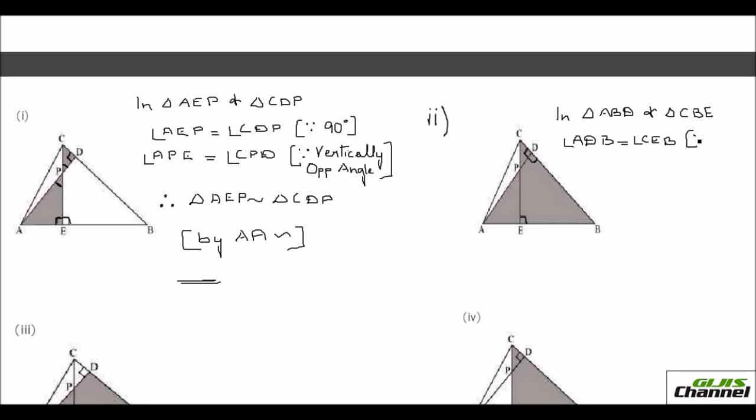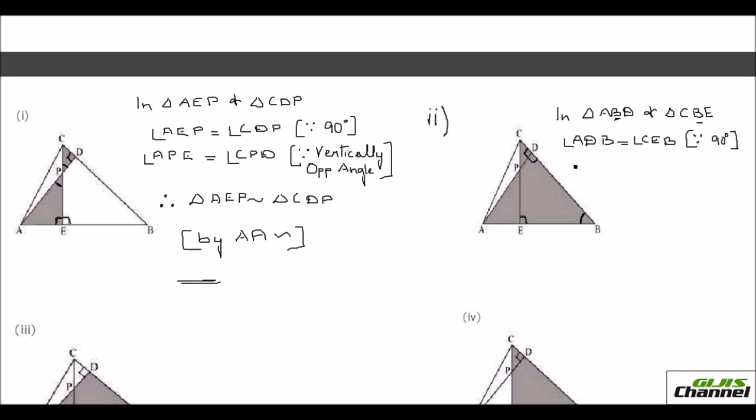Whatever you say, you have to say it with a reason, okay? So the reason I am giving here is both are 90 degrees, given. Now, angle B seems to be the common angle, right? You have B here, you have B here too.